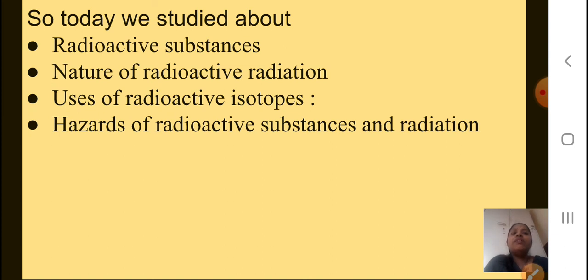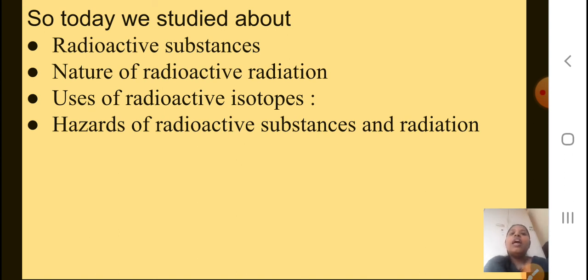So today we have studied the radioactive substances: uranium, thorium, radium. We saw 3 examples; there are more. Then you saw the nature of radioactive radiations, then the uses of radioactive isotopes. And then we have studied the hazards of radioactive substances and the radiations.